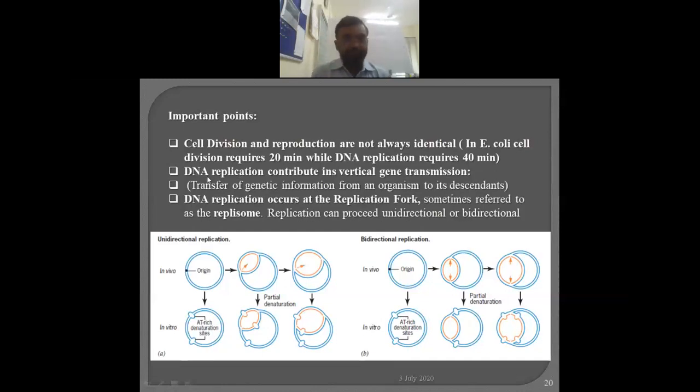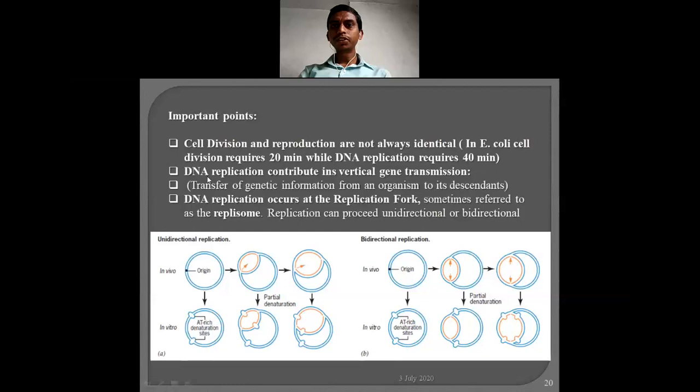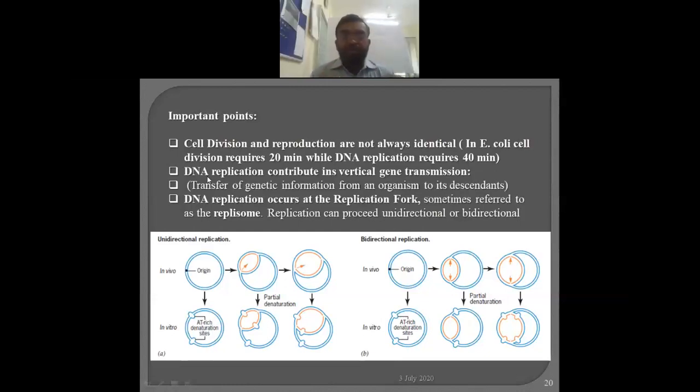DNA replication contributes in vertical gene transmission, transfer of genetic information from an organism to its descendant. What happens is that there are two ways to transfer the DNA. One is vertical, from the parental to the daughter cell. While in higher organisms, wherever sexual reproduction takes place, horizontal movement of DNA is also there. So for the vertical transfer, along with that duplication, that is mediated by means of DNA replication.